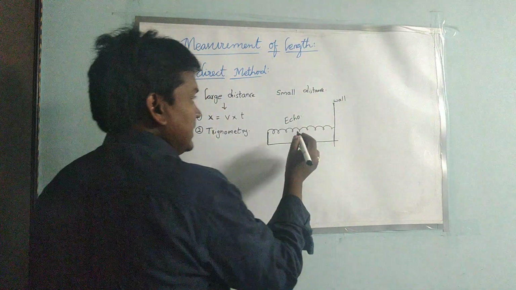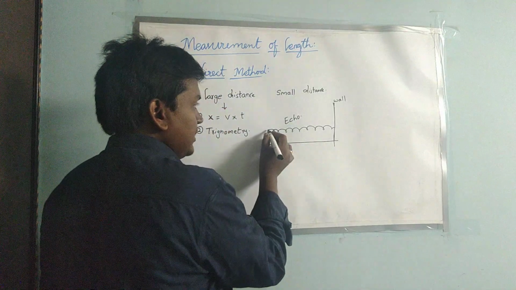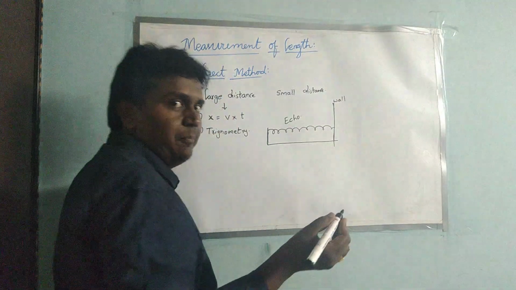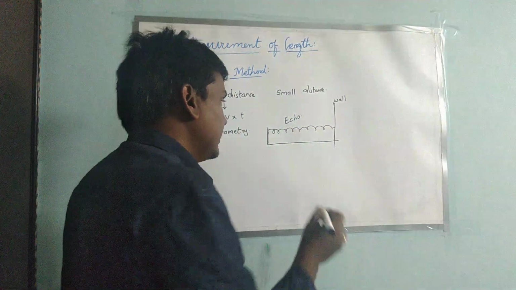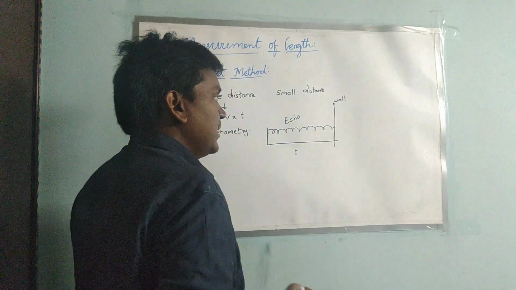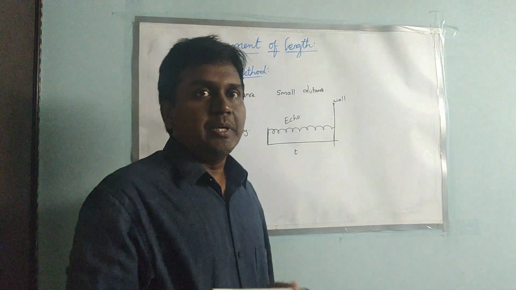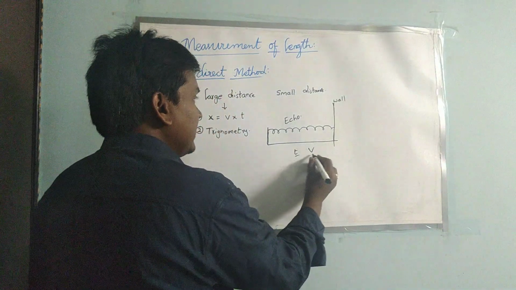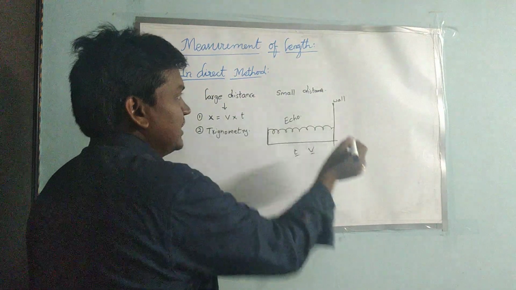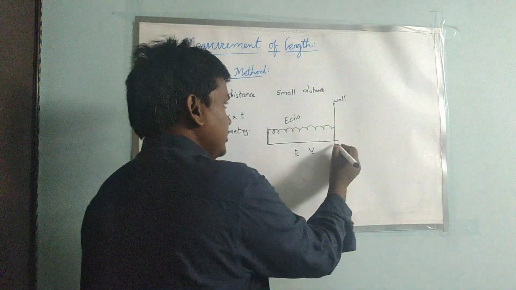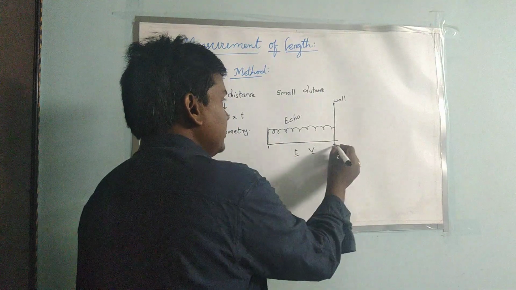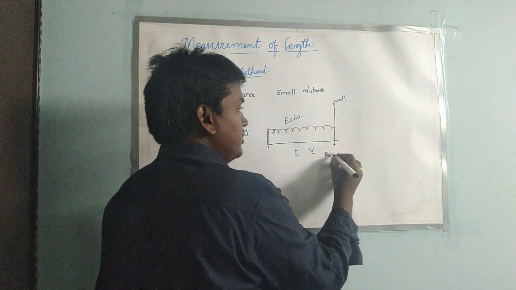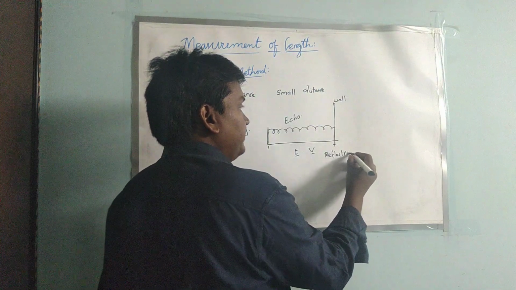While releasing the sound wave, we note the time, and when the sound wave returns, we note the time again. So we know the time, and we know the speed of sound in air. By taking the time and speed, we can get the distance from this point to the wall point. So this is one method, and it works due to the reflection of sound.